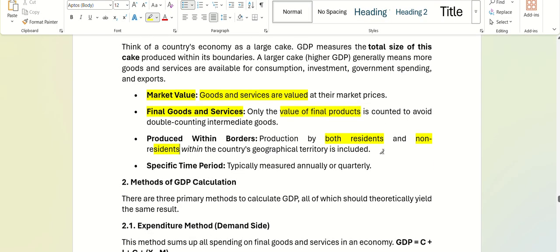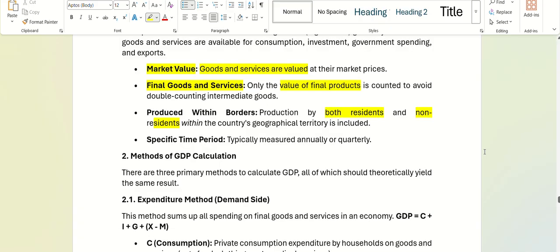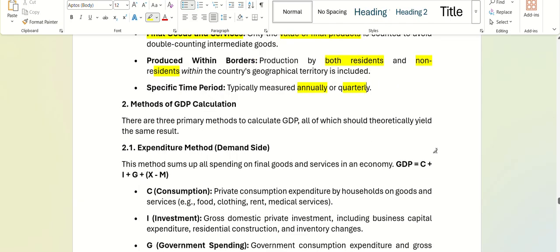For example, one of my uncles is working in Dubai. He is a non-resident Indian, but he's bringing the money back from whatever he earns. So that is also counted when we calculate GDP. And it is measured annually or quarterly. GDP can be measured annually as well as quarterly.